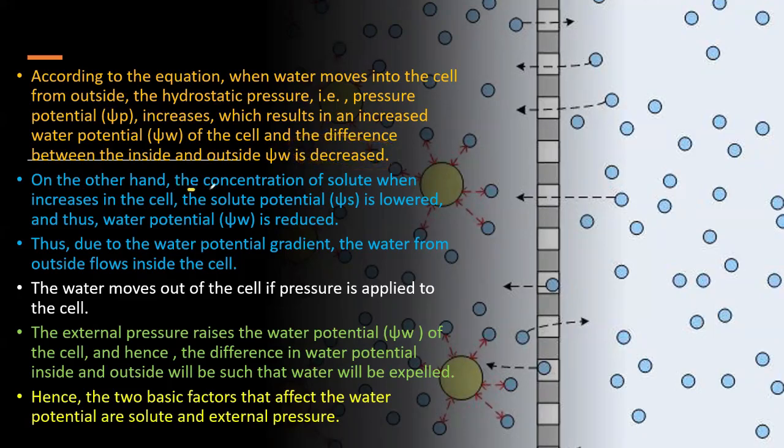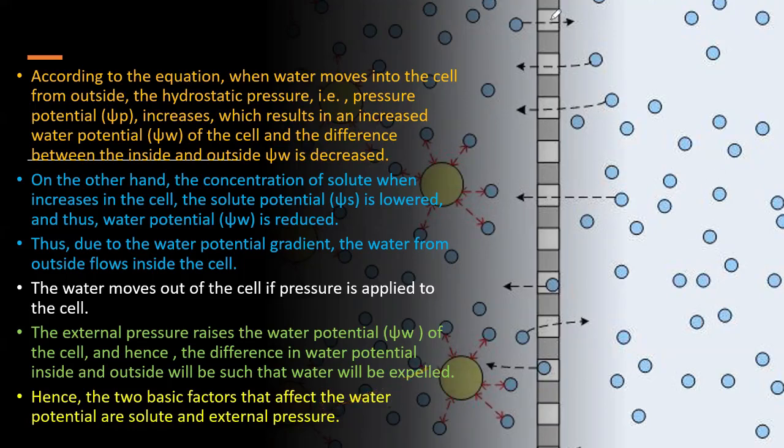On the other hand, when the concentration of solute increases in the cell, the solute potential is lowered and thus the water potential is reduced. Thus, due to the water potential gradient, water from outside flows into the cell. When pressure is applied to the cell, the external pressure raises the water potential of the cell, and hence the difference in water potential inside and outside will be such that water will be expelled from the cell. Hence, the two basic factors that affect water potential are solute and external pressure.